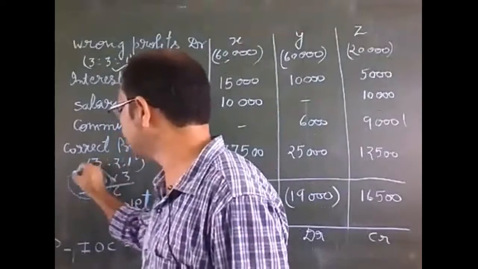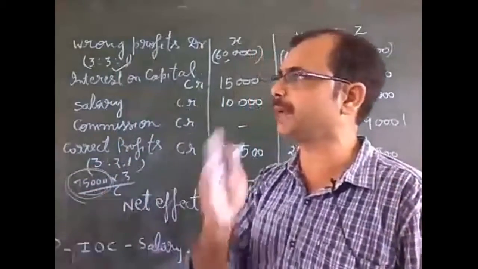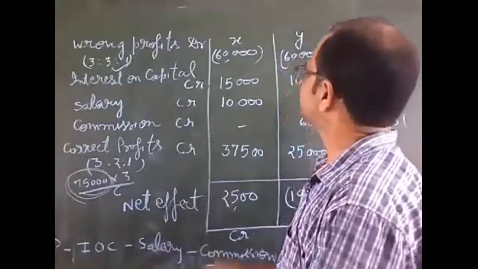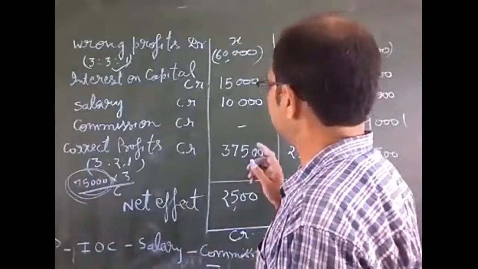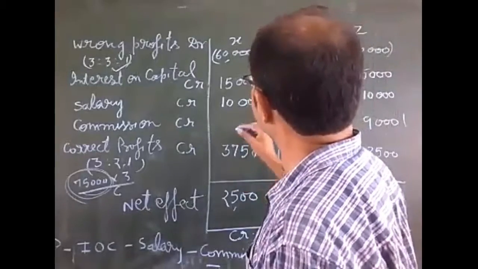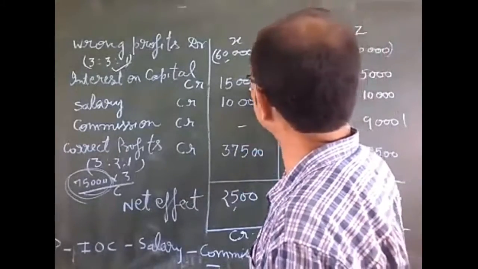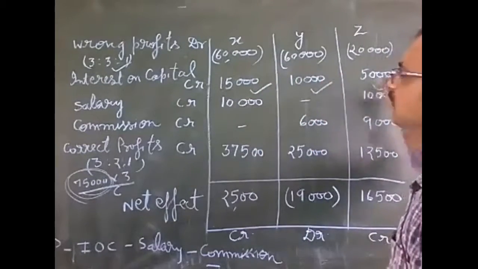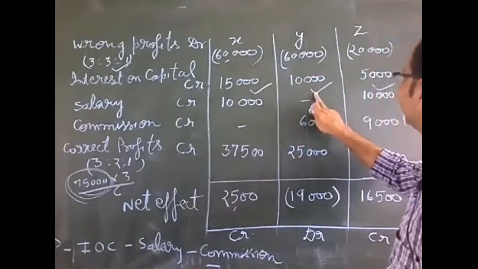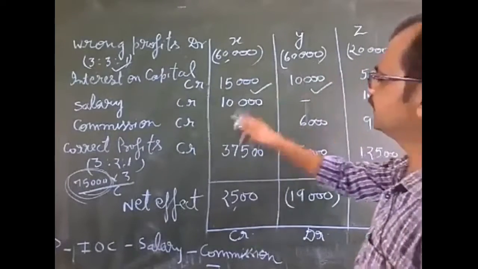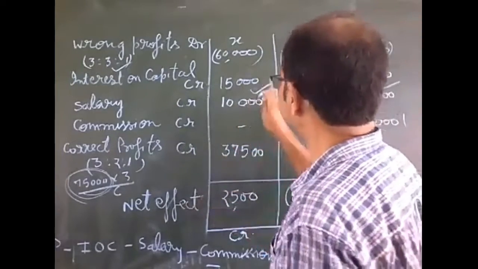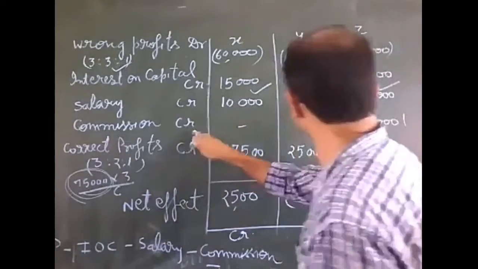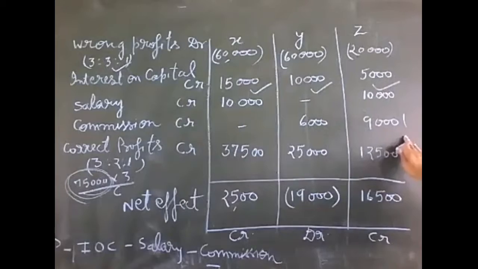From where will this amount come? This is the main thing. Look, first of all, we will add these amounts. Interest on capital of every partner 15,000, 10,000 and 5,000. The salary will also be added, 10,000 and 10,000. In the same way, commission will also be added, 6,000 and 9,000.